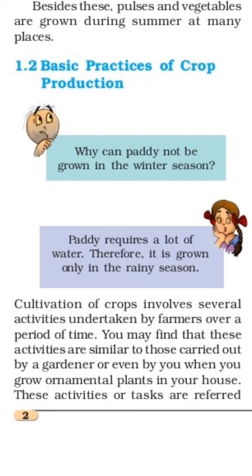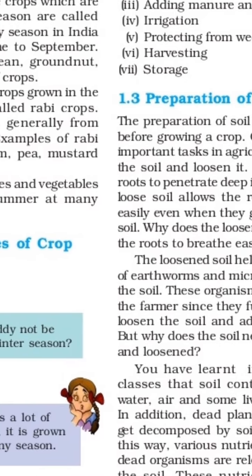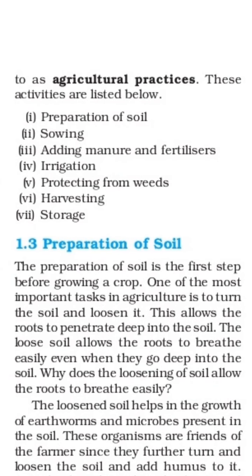Now next, cultivation of crops. Cultivation of crops involves several activities undertaken by the farmers over a period of time. You may find that these activities are similar to those carried out by a gardener, or even by you when you grow ornamental plants in your house. These activities or tasks are referred to as agricultural practices. These activities are listed below.